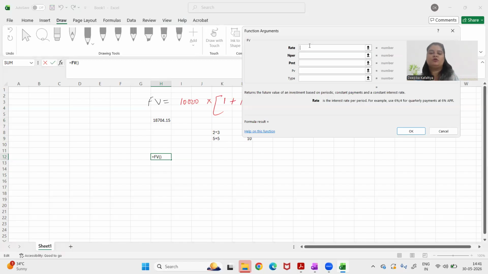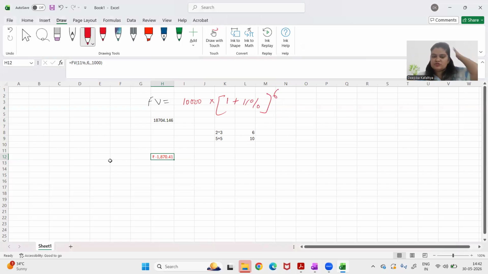So in our question, what was our rate? Our rate was 11%. What was our NPER? Number of years was 6. PMT, we have not discussed as yet, so you ignore PMT for now. Go to PV. PV is 10,000 rupees, so write 10,000. Type also, ignore for now because we have not discussed it. We'll discuss it later. Click on OK. So see, it gives you the same answer, 18704.416.